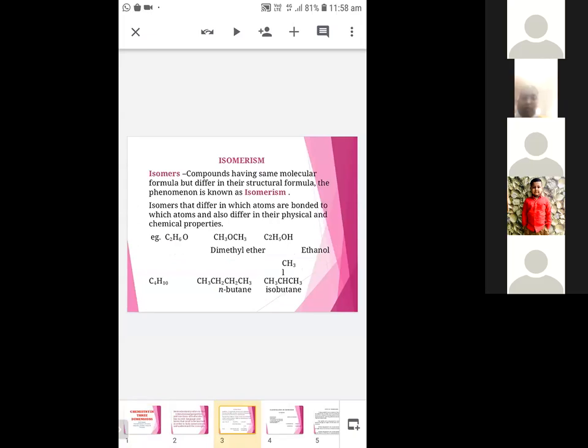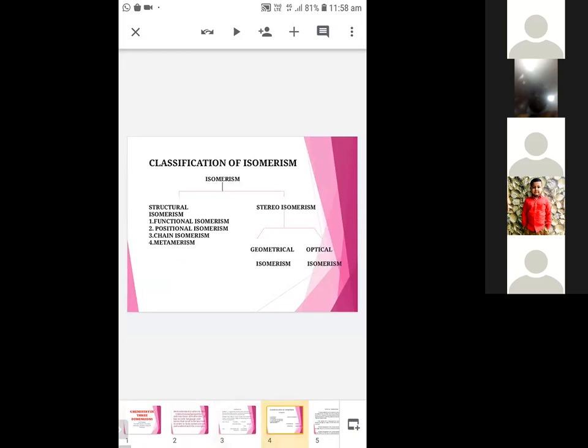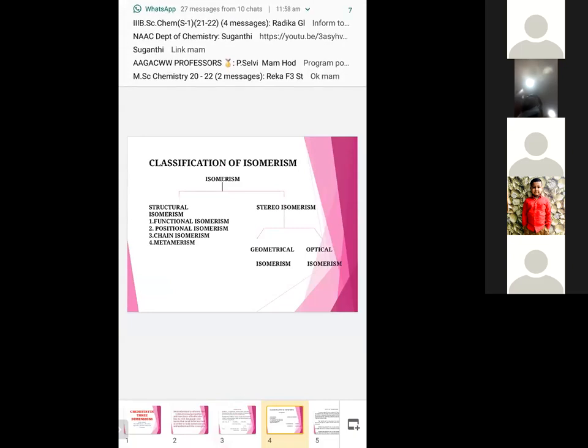Okay, the phenomenon is known as isomerism. You see, here in the example, dimethyl ether and ethanol have the same molecular formula C2H6O, but they differ in their structure. In turn, they differ in their physical and chemical properties. This isomerism is broadly divided into two types, structural isomerism and stereoisomerism.